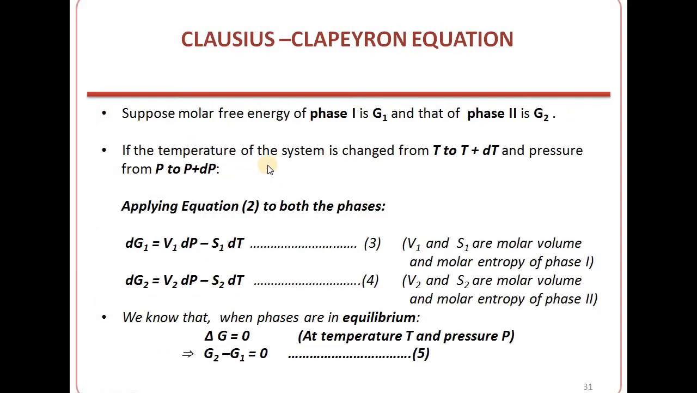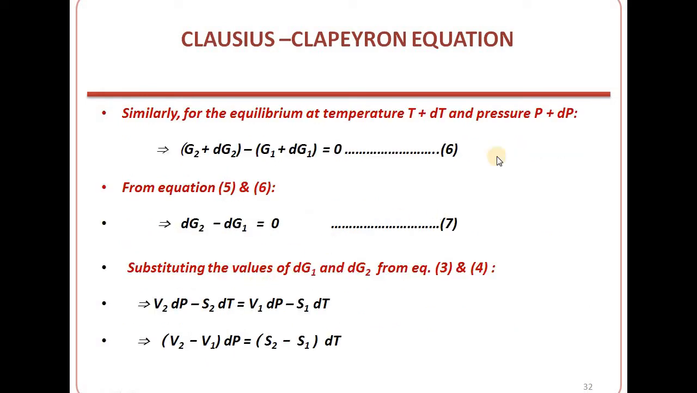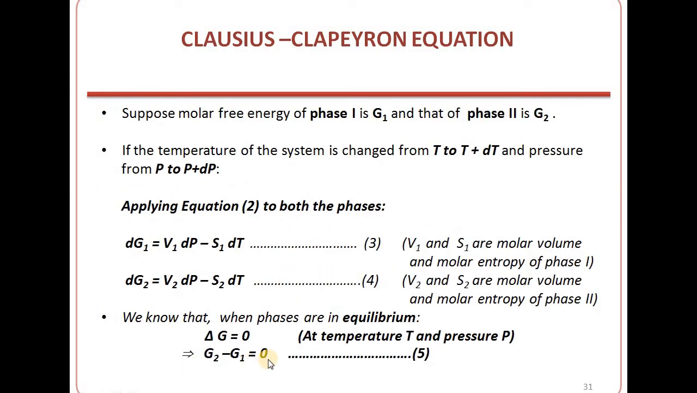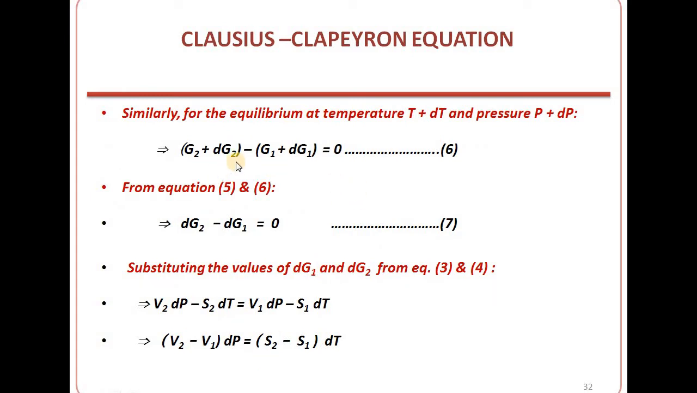Now using equations 5 and 6: in 5 we have G2 minus G1 equal to 0, in 6 we have G2 plus dG2 minus (G1 plus dG1) equal to 0. From these two equations we get dG2 minus dG1 equal to 0, so dG2 is equal to dG1. So the variation in G2 is equal to the variation in G1 when we change the temperature T to T plus dT and pressure P to P plus dP. Now substituting the expressions for dG2 and dG1, we get V2 dP minus S2 dT equal to V1 dP minus S1 dT.